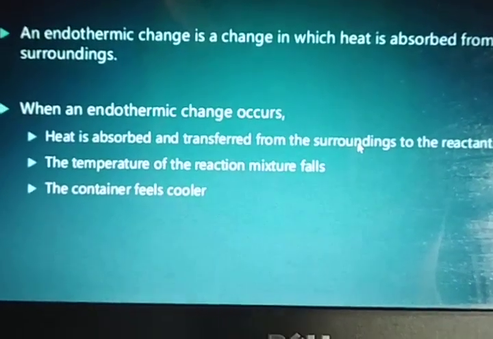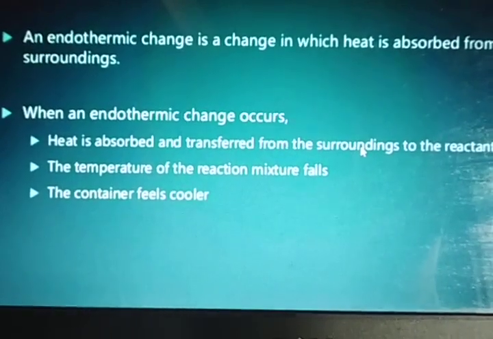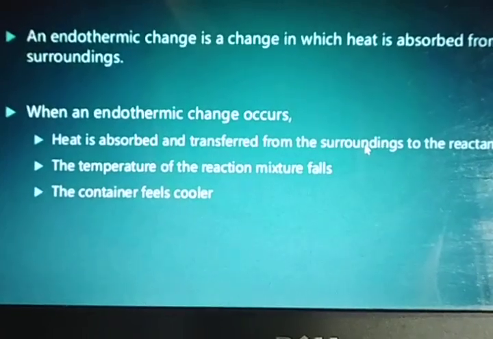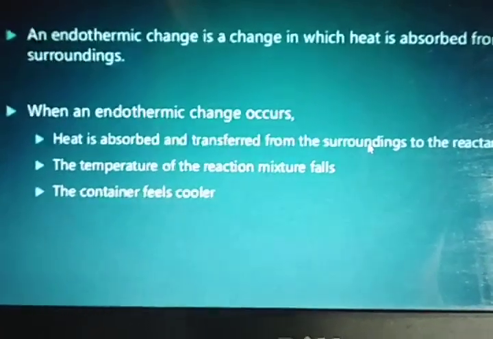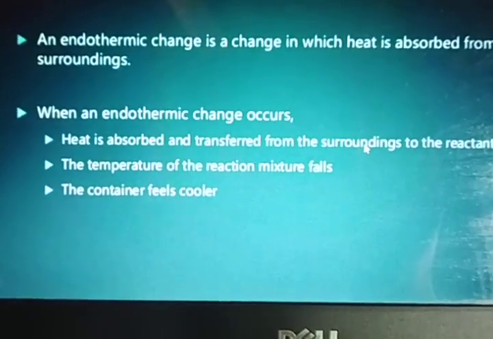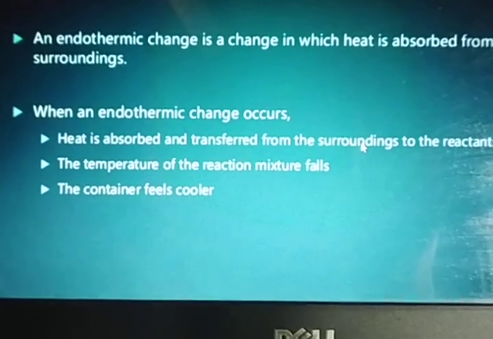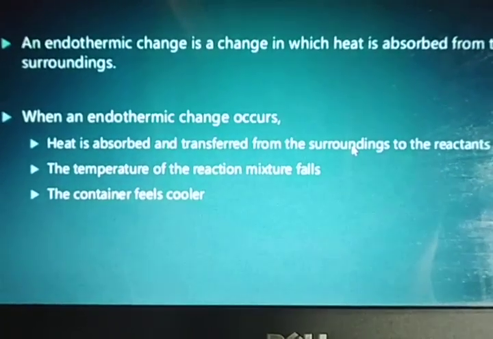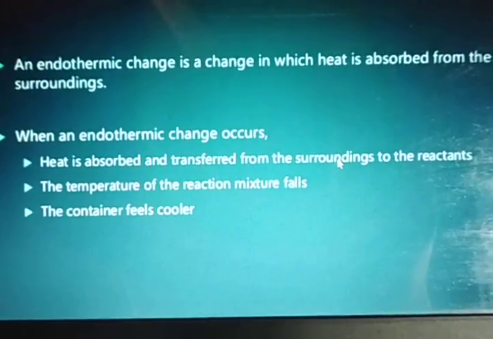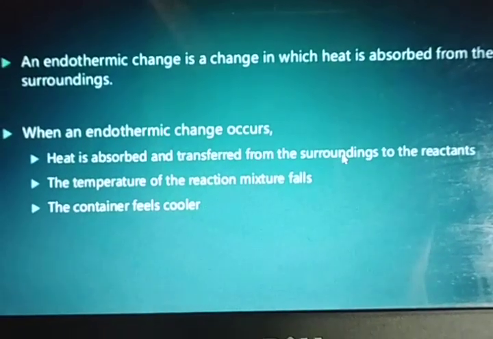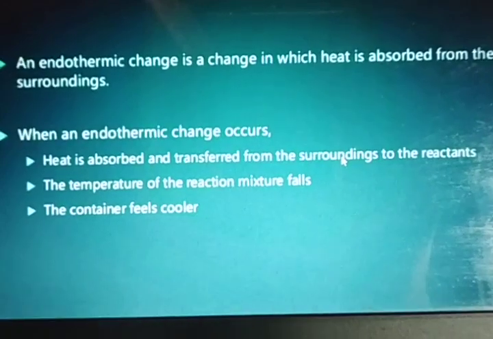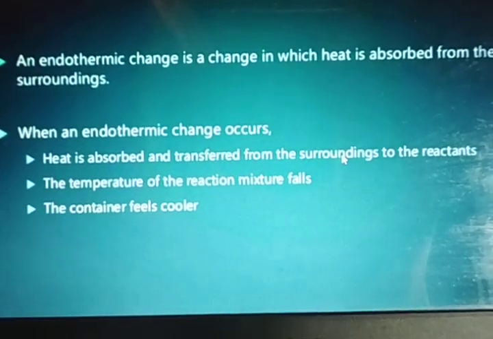Now, activity 3 you can see here. When ammonium chloride is dissolved in water, heat is absorbed. How can we do this experiment? You have to take ammonium chloride and a test tube. Then you have to fill that test tube to one third with water and feel its temperature. Now you dissolve about 10 grams of ammonium chloride in the test tube. Now again feel the temperature of the test tube. You will feel that the test tube becomes colder.